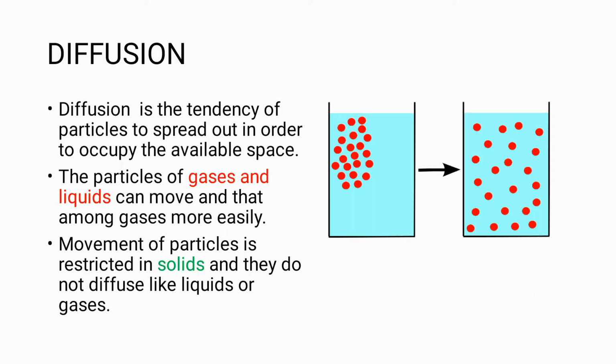First one is diffusion. Diffusion is the nature of particles to spread out to occupy the space of the container. The particles of gas easily spread and occupy the whole space of the container. Next to gas is liquid, which can occupy the space, not as much as gas, but to some extent. Then comes the solid. The diffusion property of solid is very less.